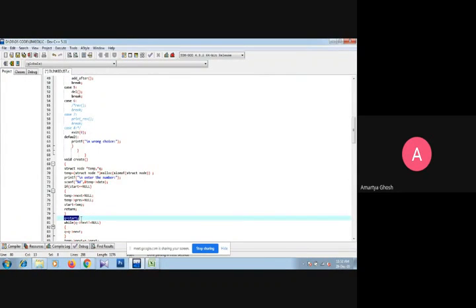Now we have to traverse throughout the list until we reach the last node. So who is the last node? The one whose next part is null. That is the last node, because thereafter no more nodes are there. So the last node's next part contains the null value. We are looking for that particular node, and that is followed by q, because q is traversing throughout the list, not start.